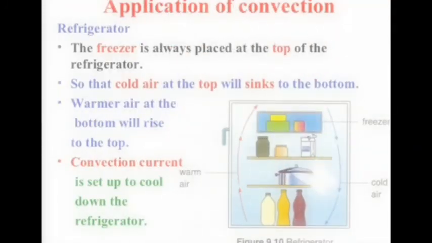There is another application of convection, which is the fridge or refrigerator. The freezer is always placed at the top of the refrigerator, so that the cold air at the top will sink to the bottom, and the warmer air at the bottom will rise up to the top. This is called a convection current, and it is set up to cool down the refrigerator, so all of the items that you put in your fridge can always keep cool.